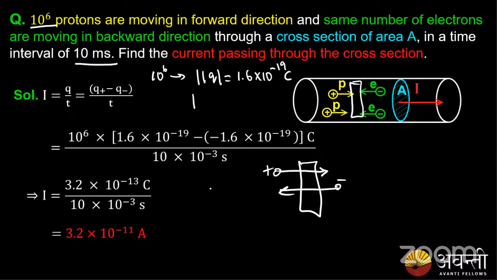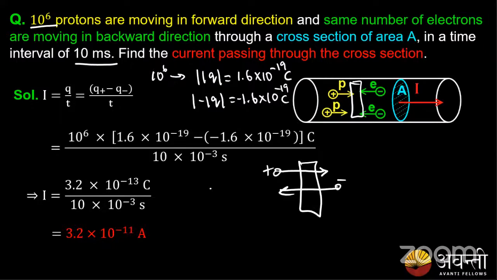Similarly, the magnitude of one negative charge is 1.6 into 10 power minus 19, and since it is negative, I'm considering the negative sign here, so that is minus 1.6 into 10 power minus 19 coulombs.